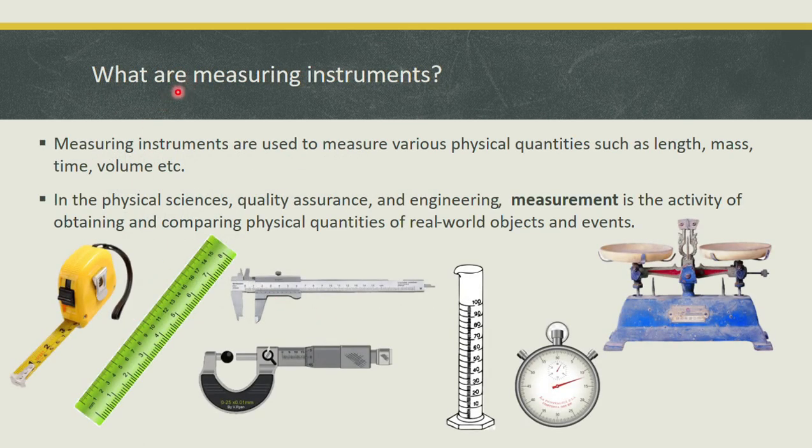So first of all, we should know what measuring instruments are. All those instruments which are used to measure various physical quantities are known as measuring instruments. Physical quantities are those quantities which can be measured. Or we can say that all measurable quantities are called physical quantities. To measure these quantities, of course, we require some instruments.